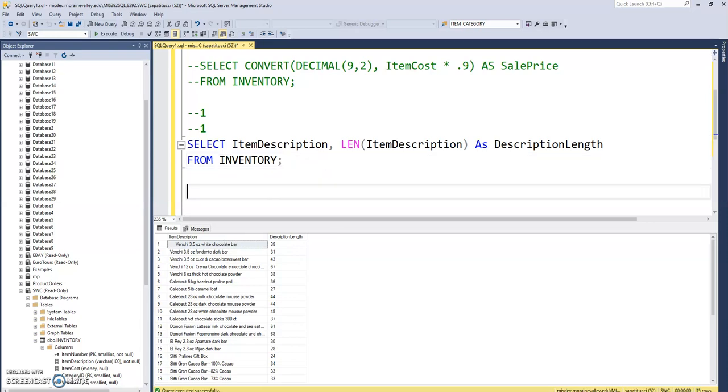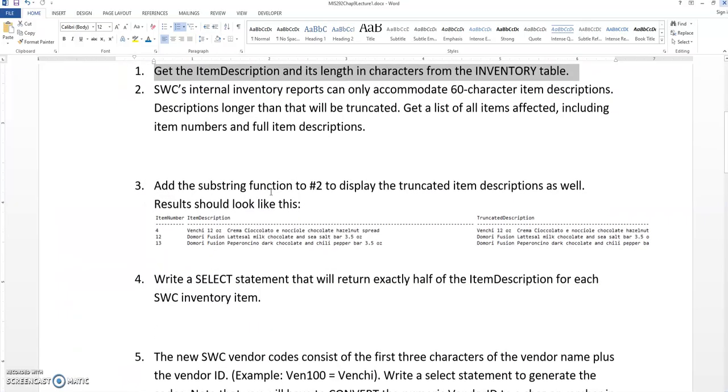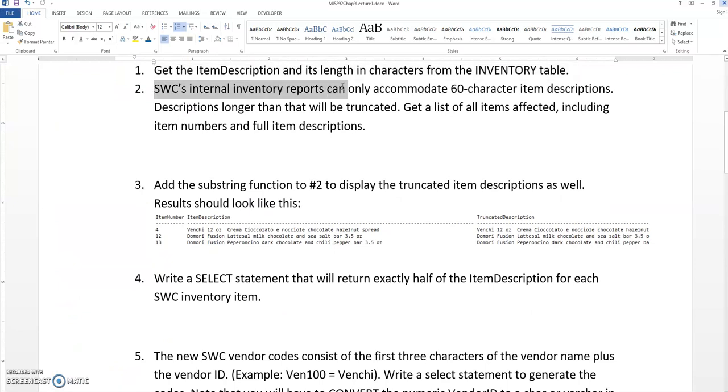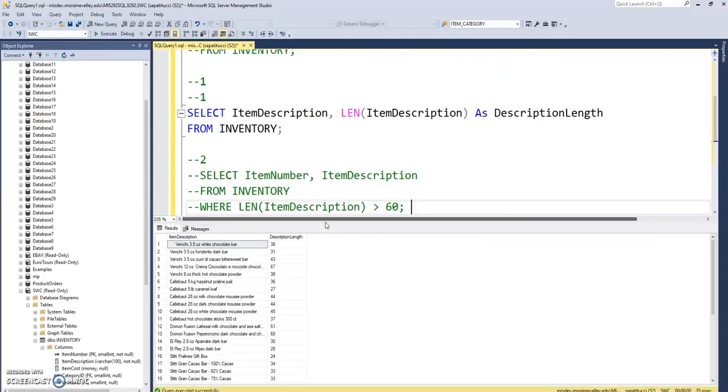Okay, so let's look at number 2. It says SWC's internal inventory reports can only accommodate 60-character item descriptions. Descriptions longer than that will be truncated. Get a list of items affected, including item numbers and full item descriptions. Again, we're using the len function here to find out which items are longer than 60 characters in length. So this is just a slight variation on the one we just did.